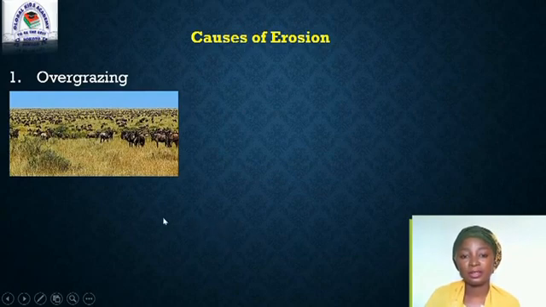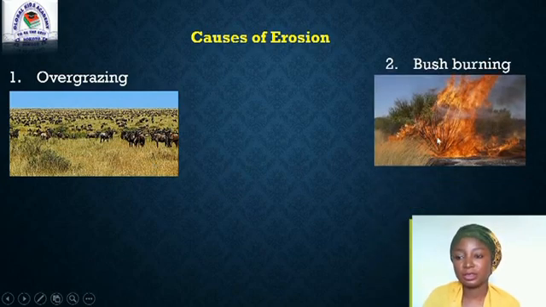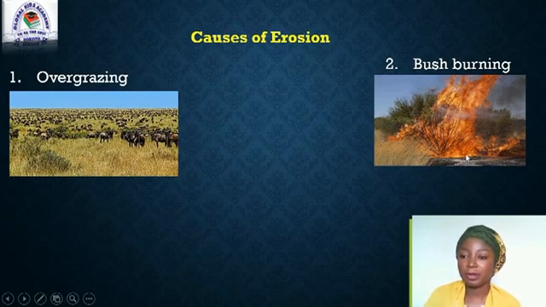1. Overgrazing. When farm animals feed on a particular piece of land for a very long period of time, they end up eating up the vegetation on the land, which exposes the land to wind or water erosion. Then the second cause is bush burning. This also renders the land naked, as in bare, whereby wind can easily pick up soil particles.